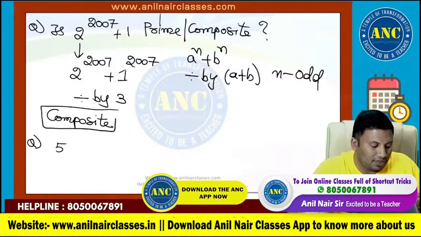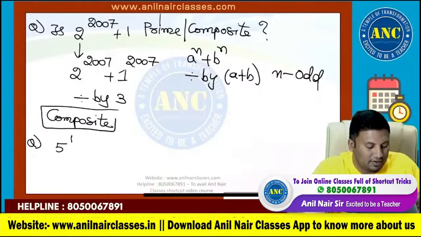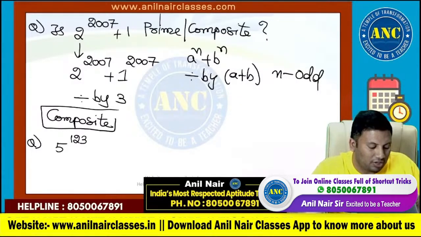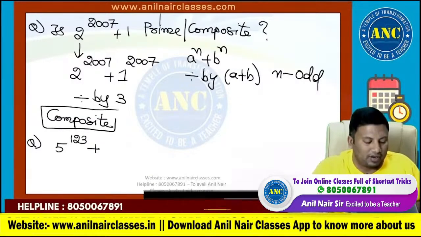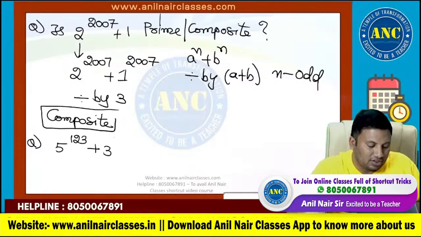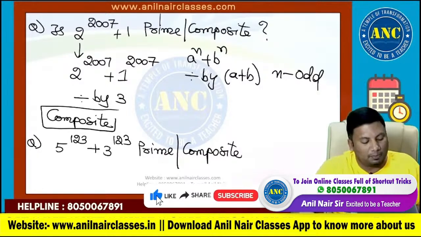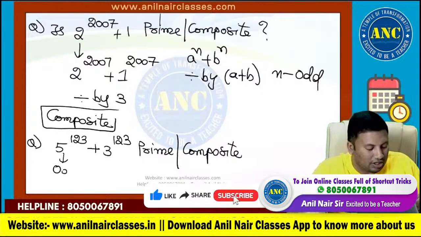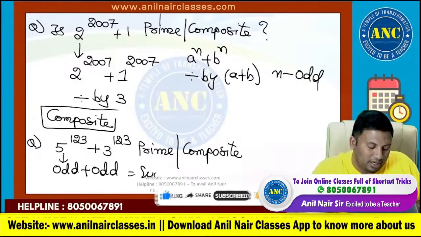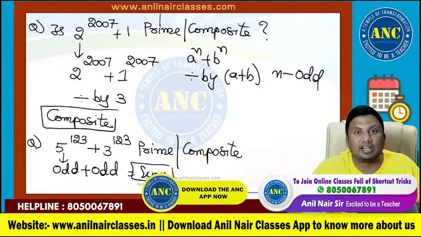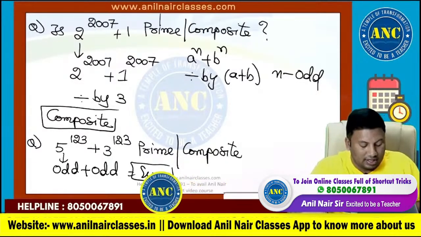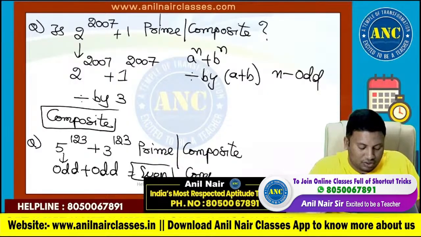Suppose it is 5 power 123 plus 3 power 123. This can also be done very easily by using rule number 1. 5 is an odd number, 3 is an odd number. Odd plus odd is an even number. There is no even number other than 2 which is a prime number. So the answer for this question is composite.